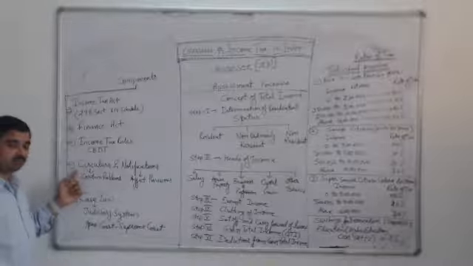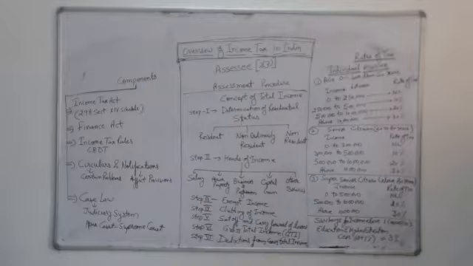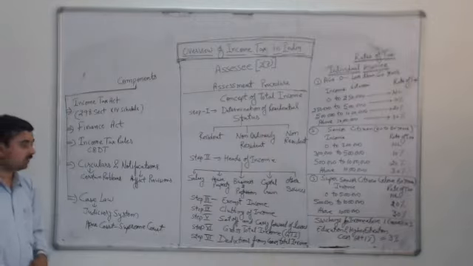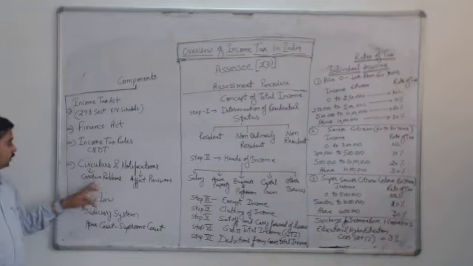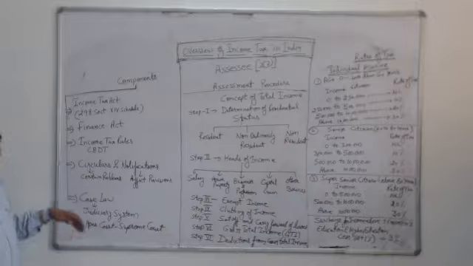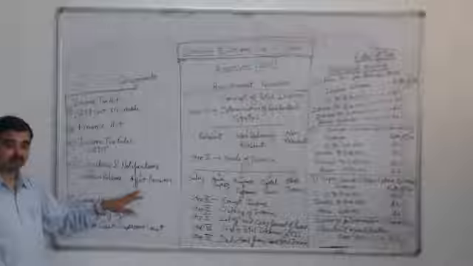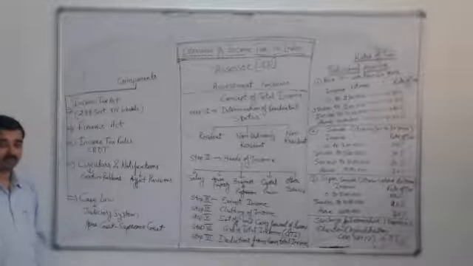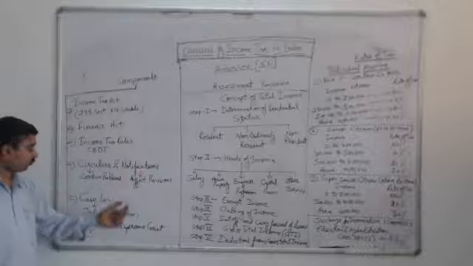The next portion is related to the circular and notification. In case there is any problem in calculating the tax, the Income Tax Commissioner of CBDT will issue a circular related to certain problems and the expected solution, the path by which the problems can be sorted out. Similarly, if any provision has not been applicable and he wants to make it applicable from a particular date, notifications are issued.